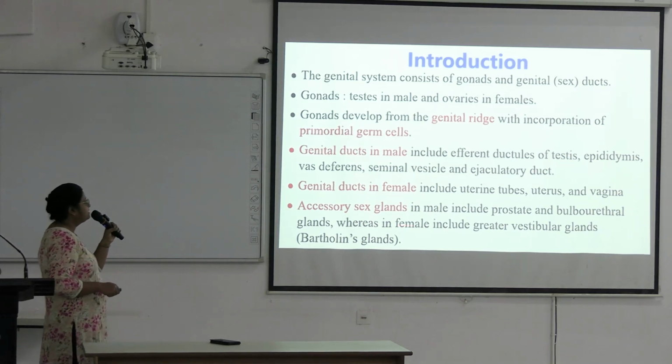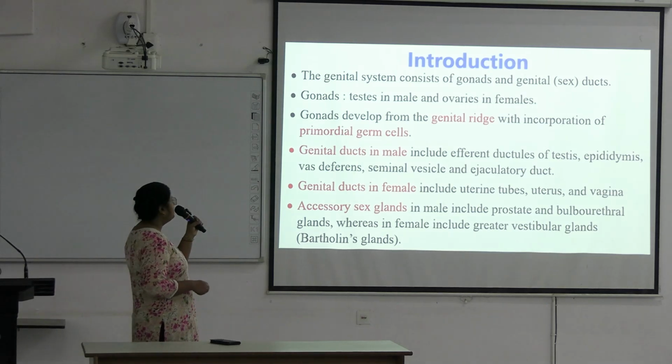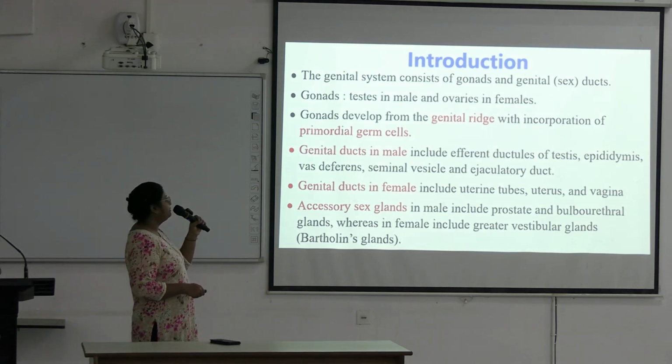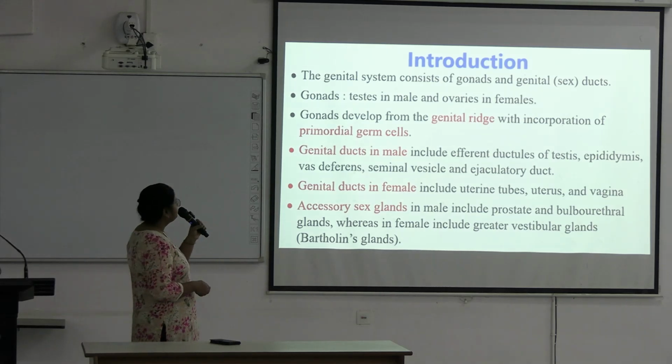And accessory sex glands in male include the prostate and bulbourethral glands, whereas in female they include the greater vestibular glands, known as Bartholin's glands. Okay. Next.